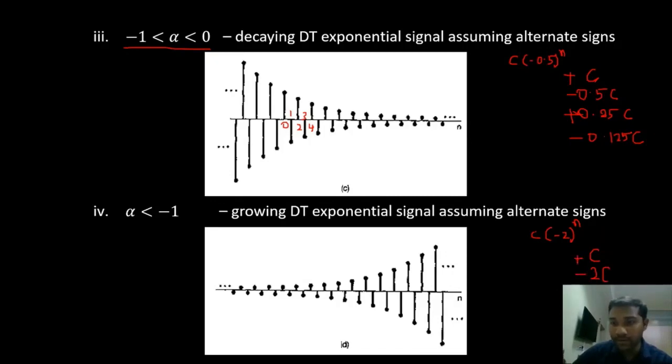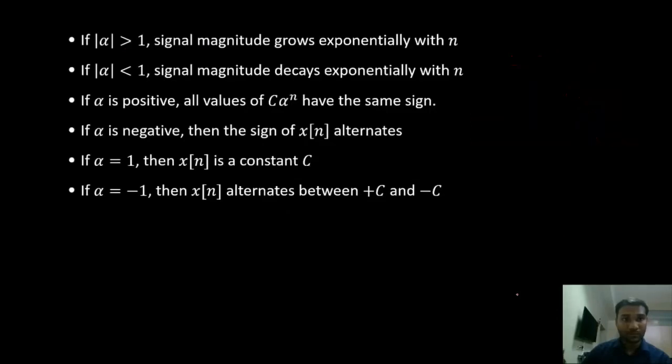Again, here we can see that this sign has been alternating between positive and negative, and the magnitude is increasing. C, 2C, 4C, 8C. That is, it is increasing exponentially. Right? So these are the 4 different types of exponential signals. So these are the different inferences we can get from the values of alpha.